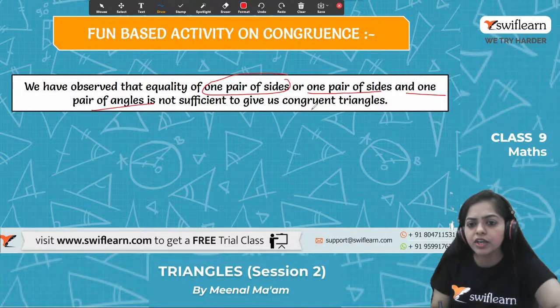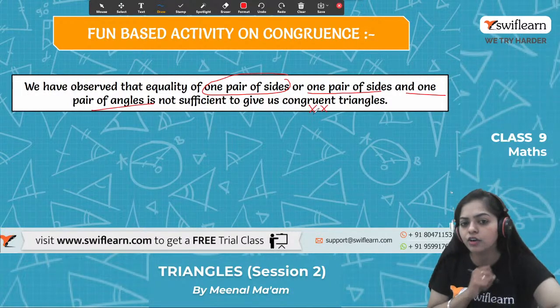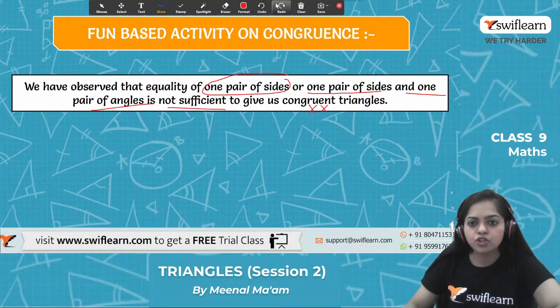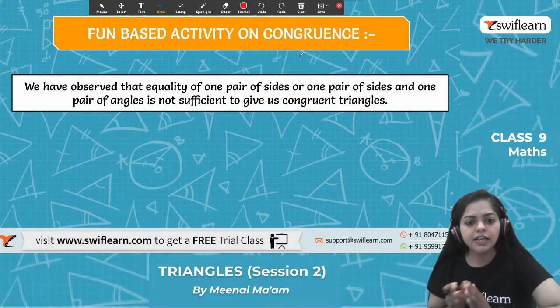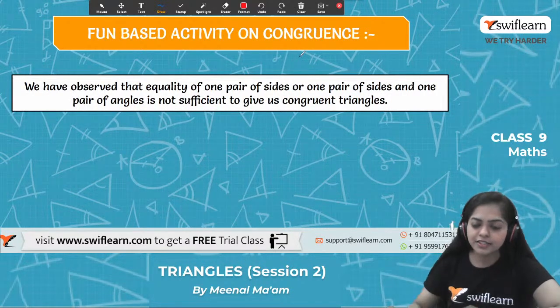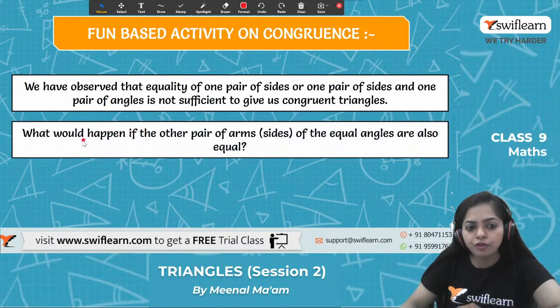Then also we can't say that the two triangles are congruent. It's not sufficient to give you the information that the two figures are congruent. So what condition should we have so that we can say these two pairs of triangles are congruent? Let's have a look. What would happen if the other pair of arms of the equal angles are also equal?